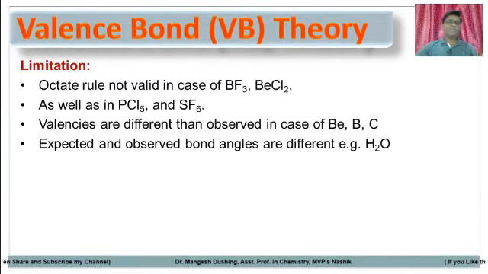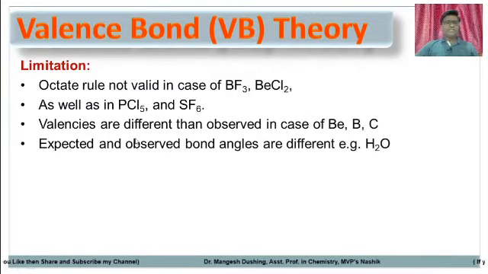For example, PCl5 contains 10 electrons in its outermost shell, 5 electrons from the 5 chlorines and 5 electrons from phosphorus, so there are 10 electrons. While in SF6, there are 6 electrons from the 6 fluorines and 6 electrons from sulfur, so there will be 12 total electrons in sulfur's outermost shell.